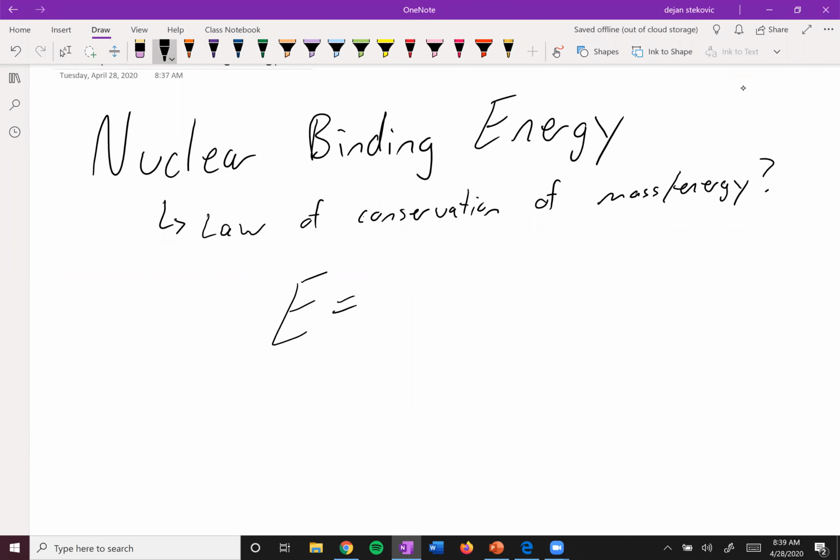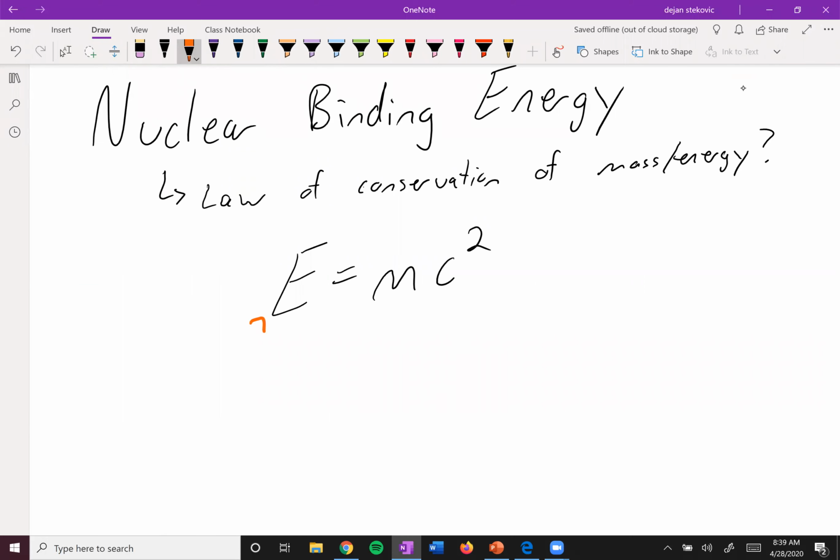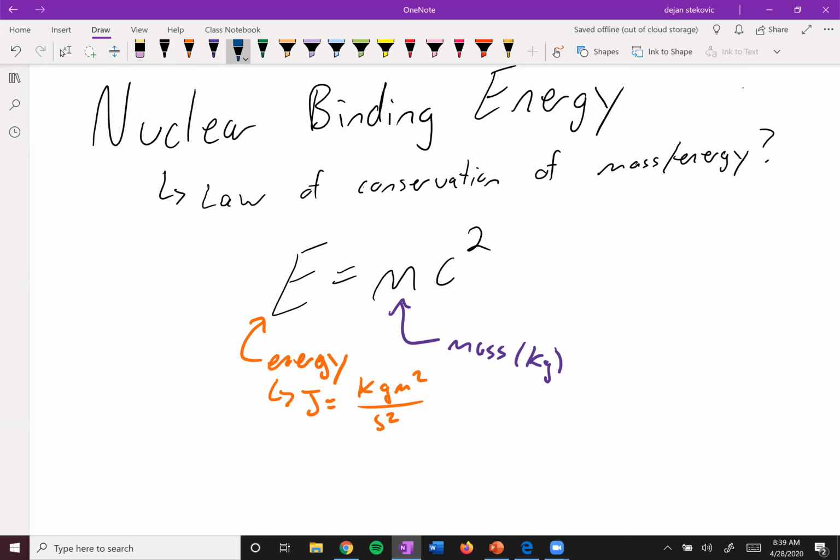So remember, Einstein told us that energy is equal to mass times the speed of light squared. So this is energy, obviously in joules. And if you break it down to SI units, it's kilograms meters squared over seconds squared. This is mass in kilograms, the SI unit for mass. And then this is the speed of light, equal to 3.00 times 10 to the 8 meters per second. And then it gets squared, so you see all the units work out.